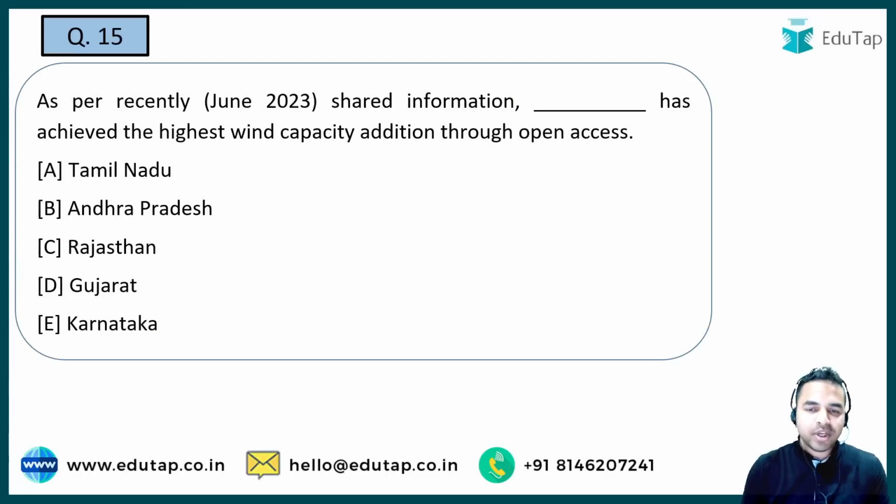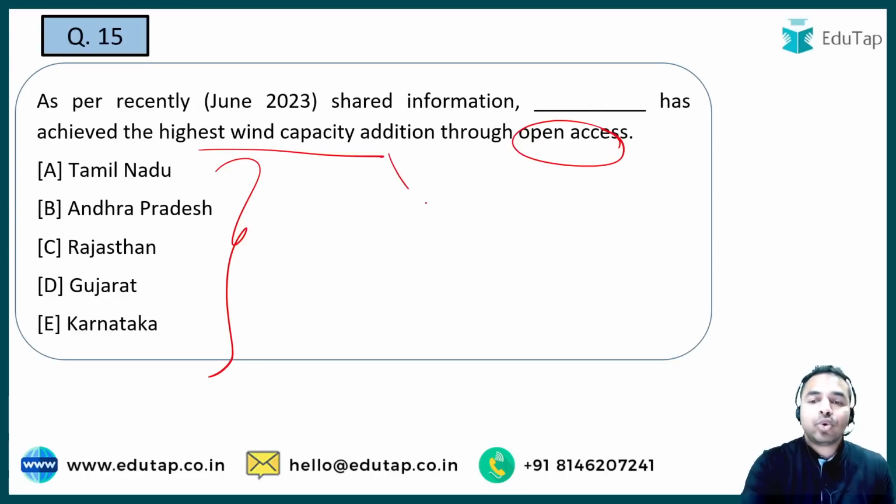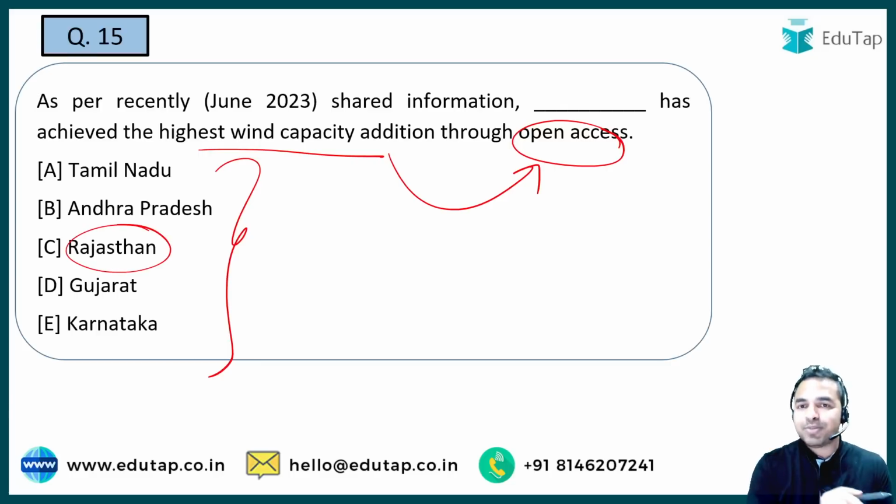Next question. So here, guys, you have to tell me the name of the state जिसको मिली है highest wind capacity addition through the open access. Let me tell you, I am talking about the highest wind capacity through open access. Okay, जब हम बात करते हैं normal highest wind capacity addition की, तो कौन सी स्टेट उसमें टॉप पे थी? It was राजस्थान. Okay, so one option has been eliminated.